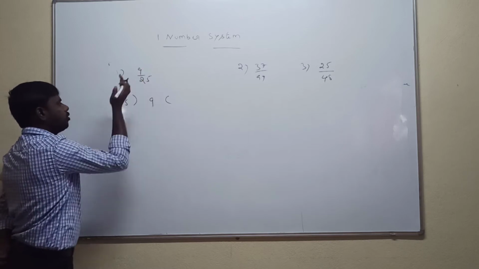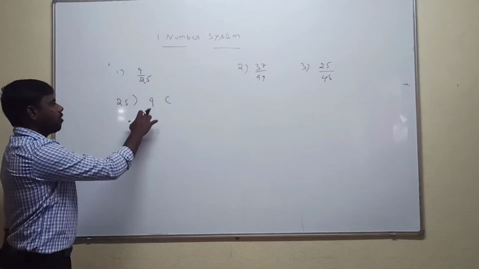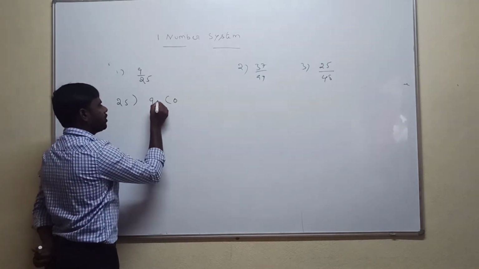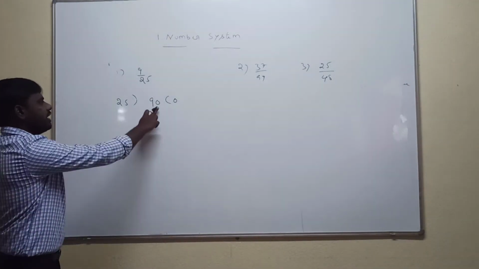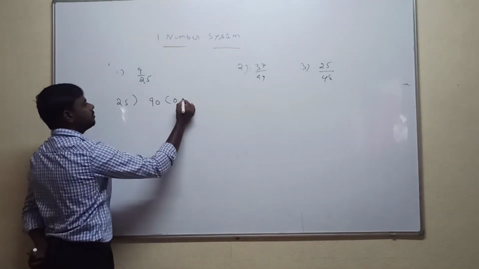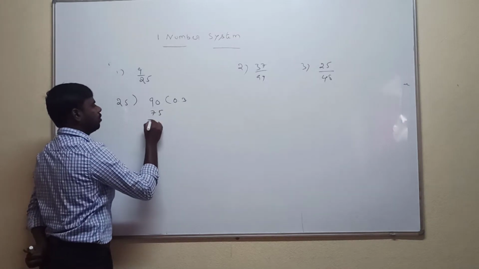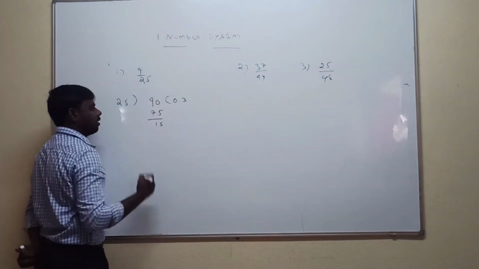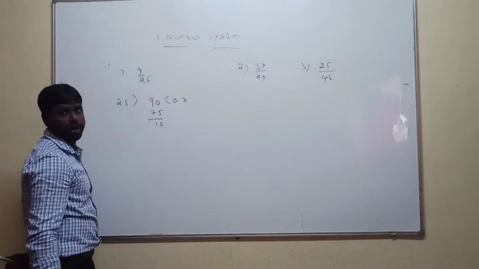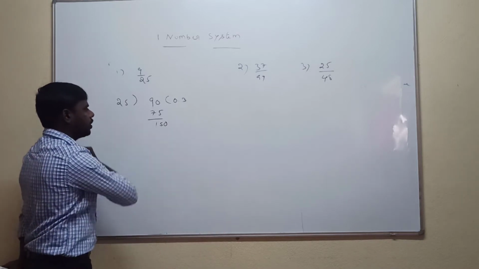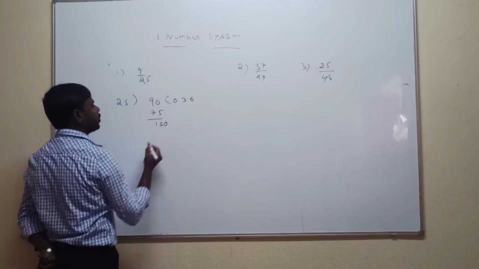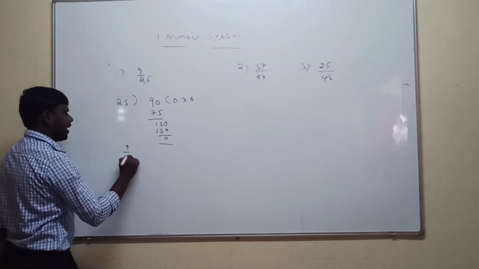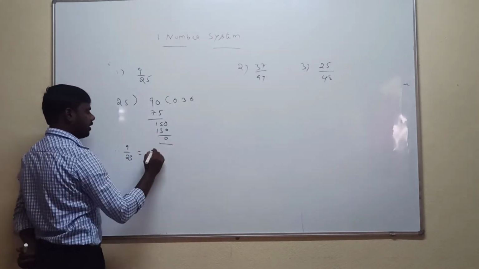The numerator value is written here, the denominator value here. The smaller number is not divisible by the larger value. That's why 9 is not divisible by 25, so in the quotient place we put 0 and the point, and after that we add a 0. Now 90 is divisible by 25, 3 times is 75. 90 minus 75 is 15. 15 is not divisible by 25, and since you have already put the point, directly add a zero. 25 times 6 is 150. So 9 by 25 is equal to 0.36.